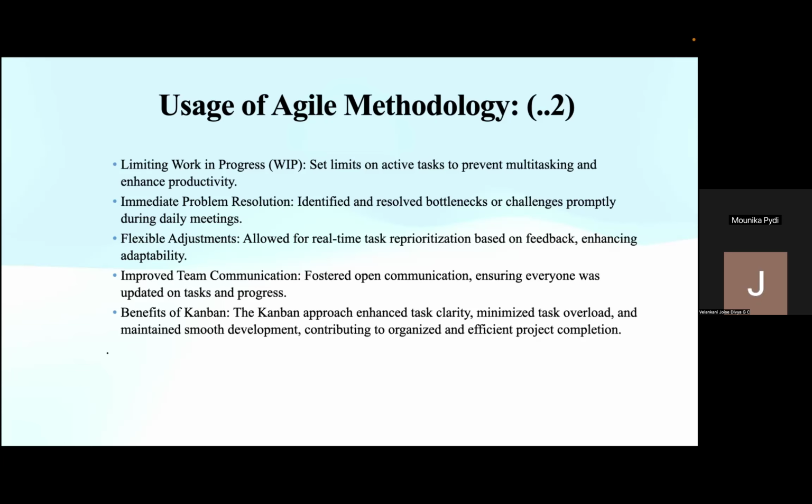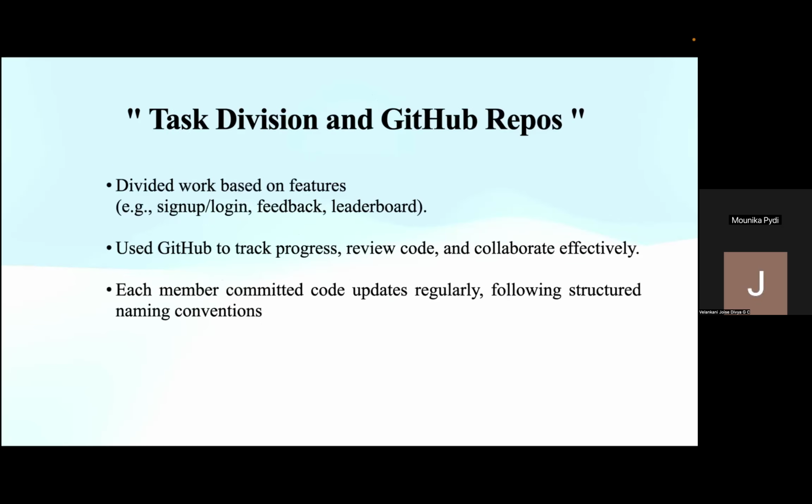So by maintaining this open communication, we made sure that the project was completed on time. By following this Kanban methodology, task overload is minimized, and we maintained task clarity, contributing to organized and efficient project completion. After all the work was done, we committed our code to the GitHub repo. Coming to the game demo.